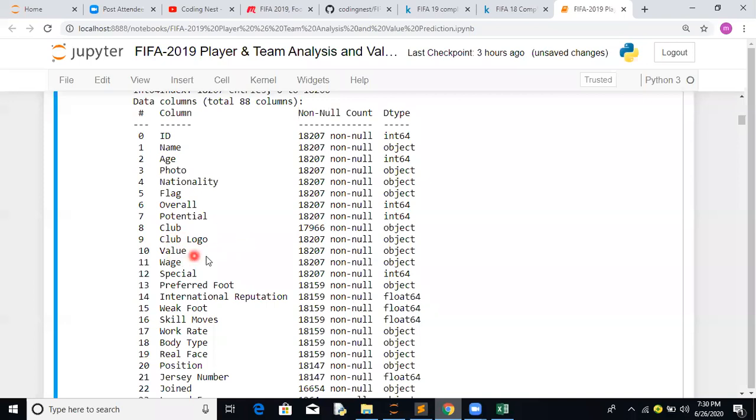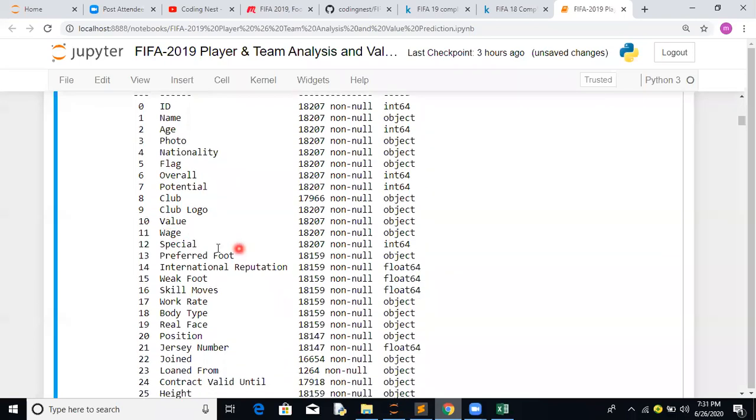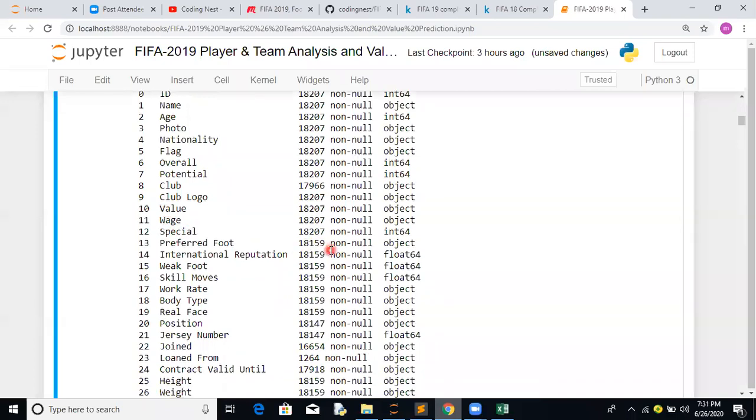Club logo value, we could even fill using the club logo since it's already available, but okay, let's do this. Then value and wage, and special is 18,207.